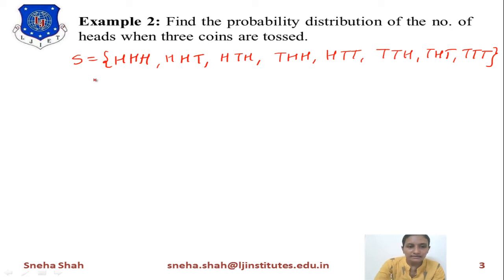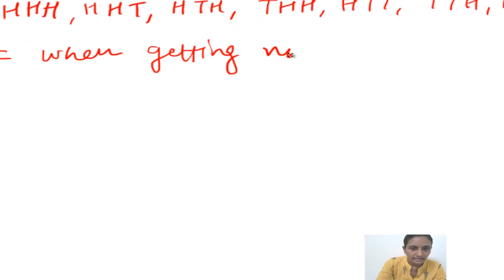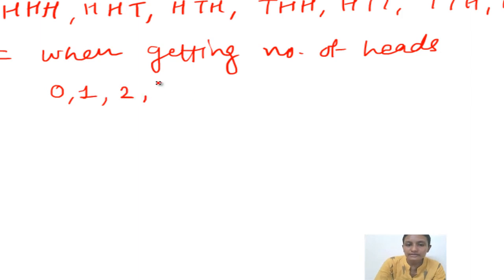So if we consider X as the event of getting the number of heads, there will be different possibilities: 0 means there is not a single head, then 1 head is possible, 2 heads are possible and 3 heads are possible, meaning 4 different possibilities.